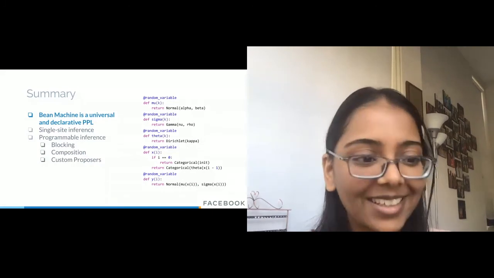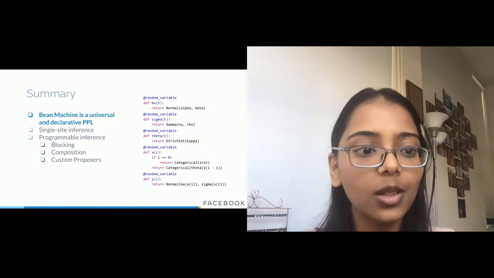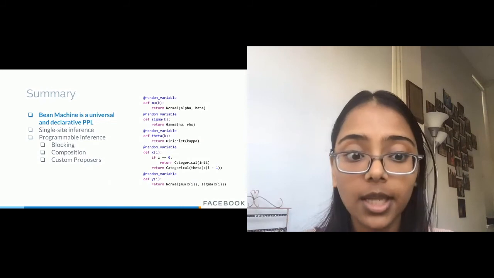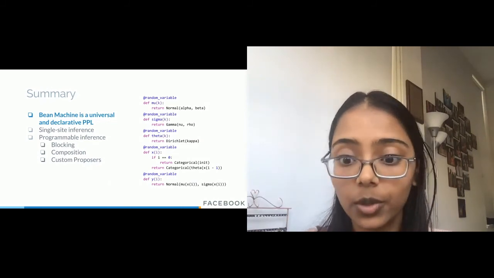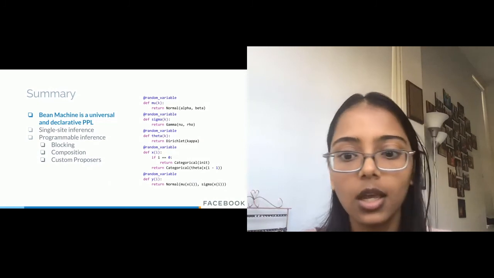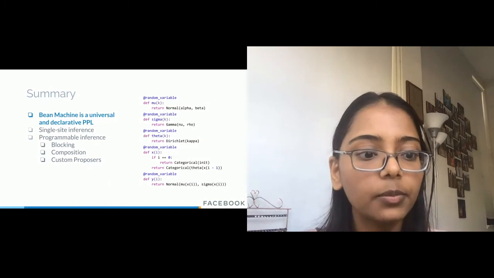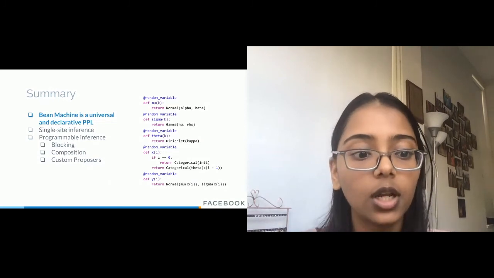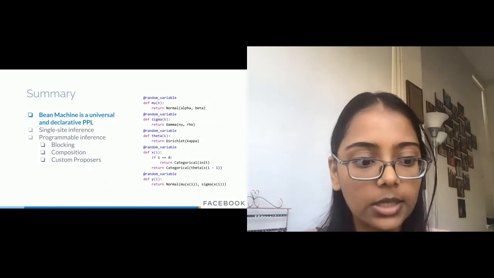Okay, sorry. Yeah, so in summary, Beam Machine is a universal declarative PPL with syntax that mirrors mathematical notation. We perform single-site moves over individual random variables, which allows us to support 3 programmable inference techniques: blocking, where we update highly correlated variables together; composition, where each variable can specify its own proposer; and custom proposers, where users can easily incorporate domain knowledge to inference.